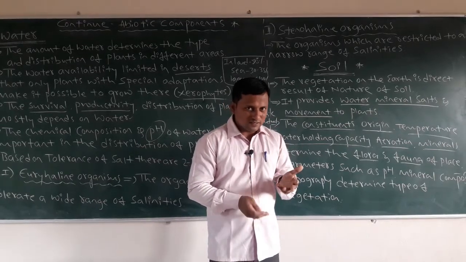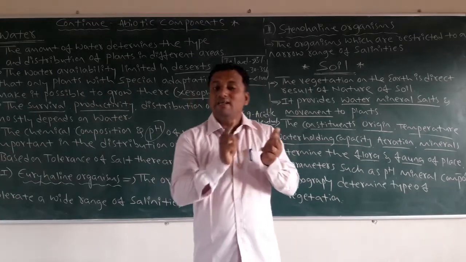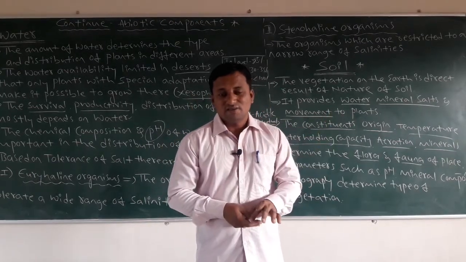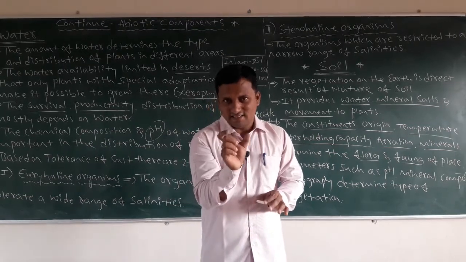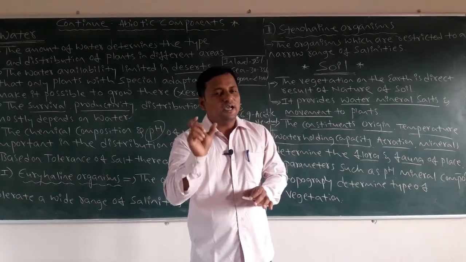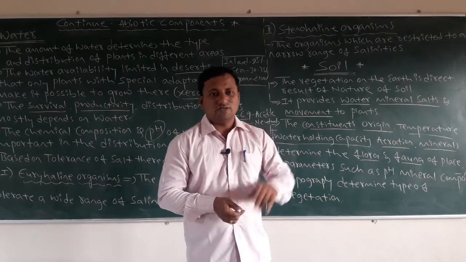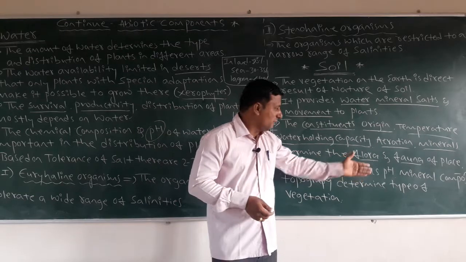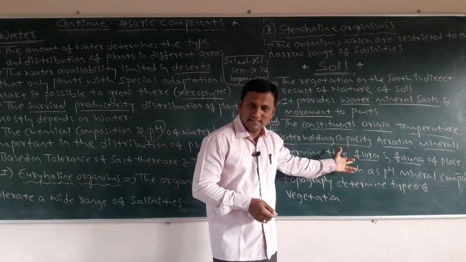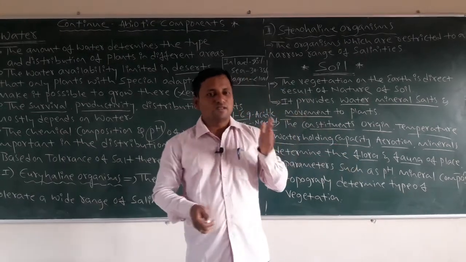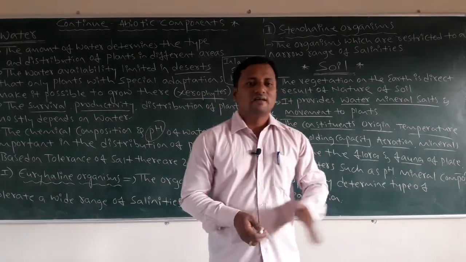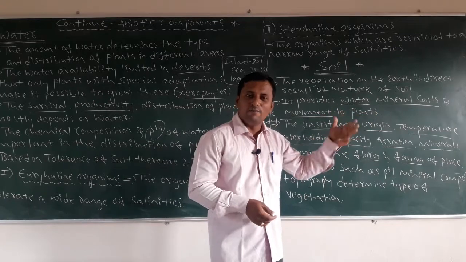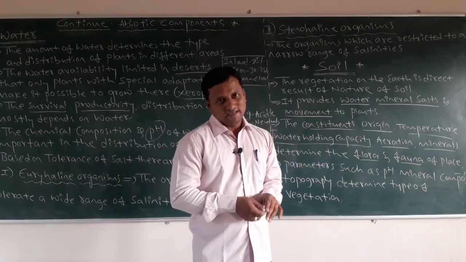So the origin of soil, water content and moderate level of temperature, all those tropical conditions, support more types of vegetation. In that vegetation, more animals and more plants are present. So that's why, dear students, the nature of soil depends upon which type of flora and which type of fauna exist in that area.